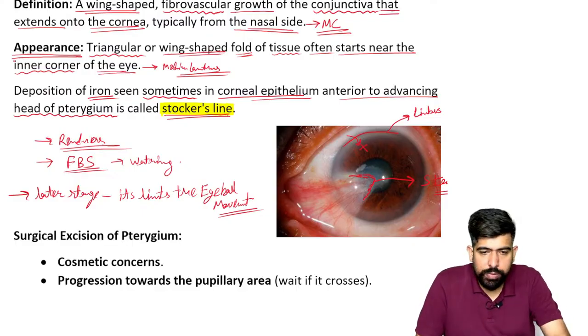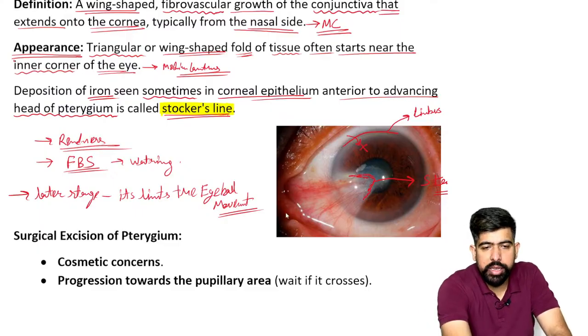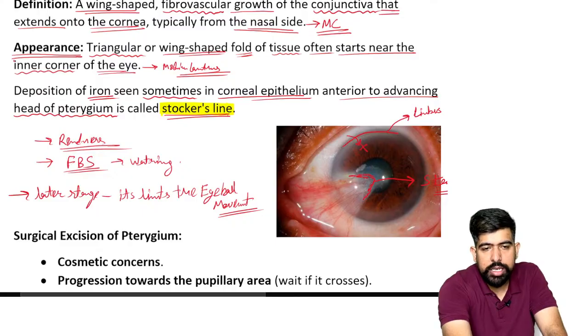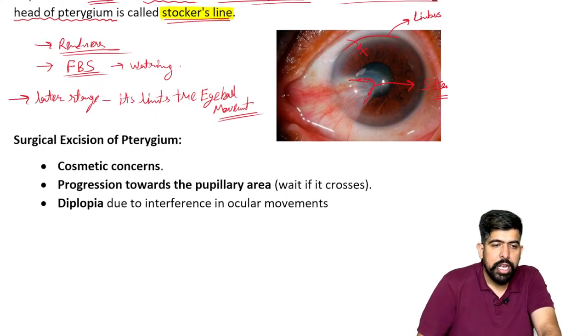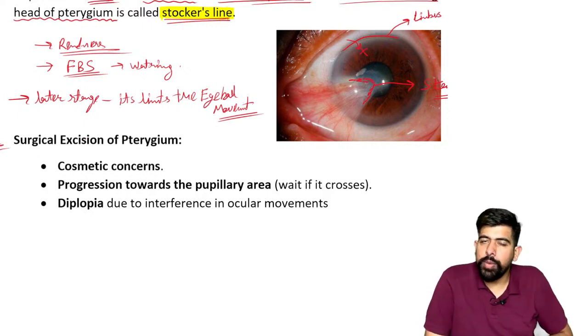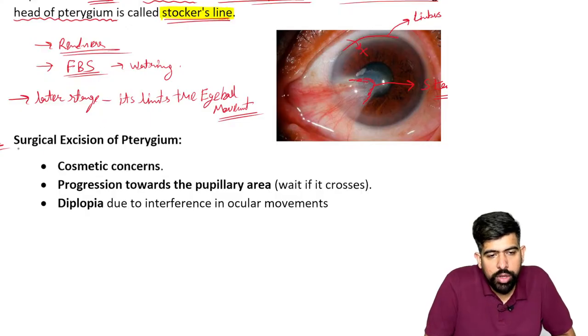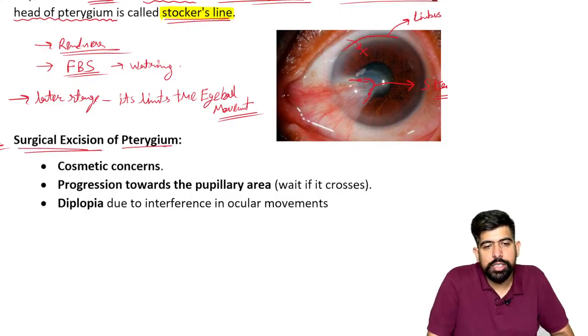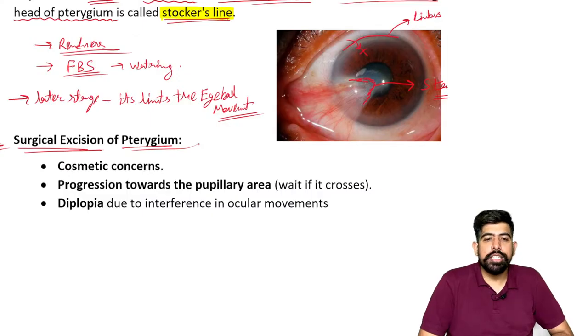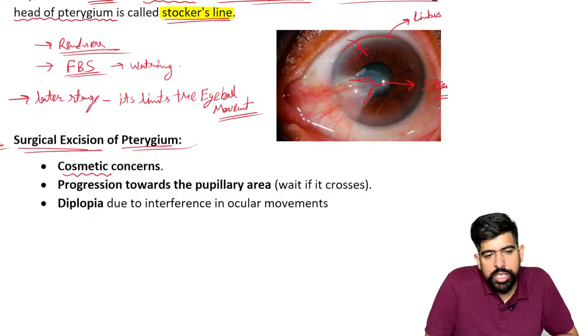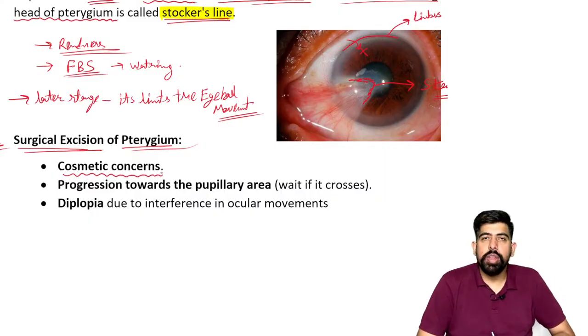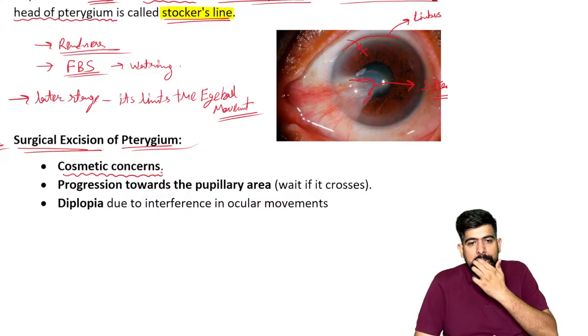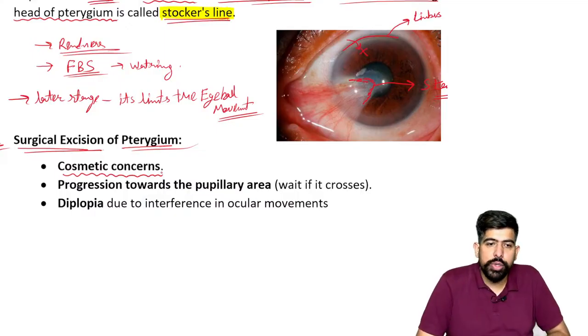All right, now what can we give in the treatment? Now we are moving forward to what we can give in the treatment part. Guys, please remember it. In the treatment part, no medical management is possible for this pterygium. We have to give only and only surgical excision of this pterygium. In what kind of condition can we give this? If the patient is having cosmetic concerns, right? The patient is saying, my eye is not looking good due to the pterygium, so